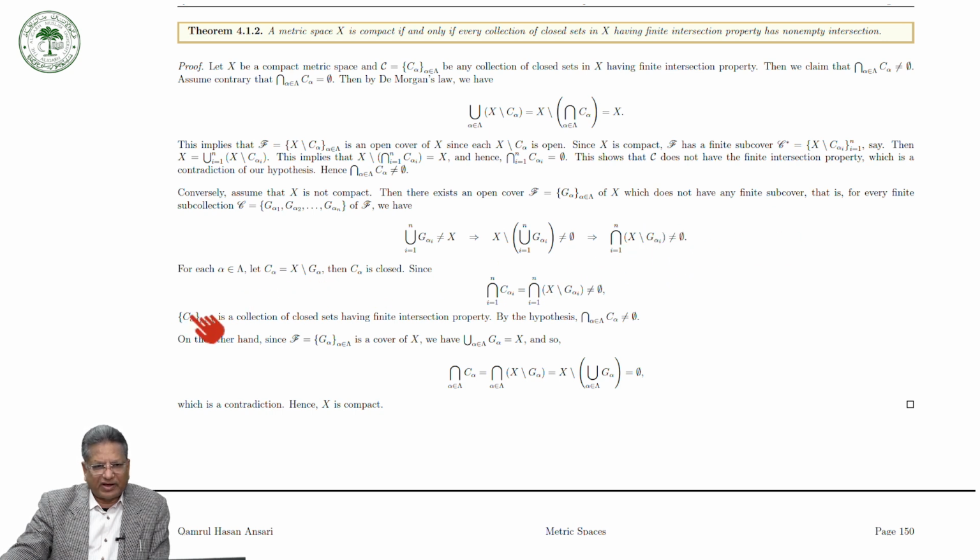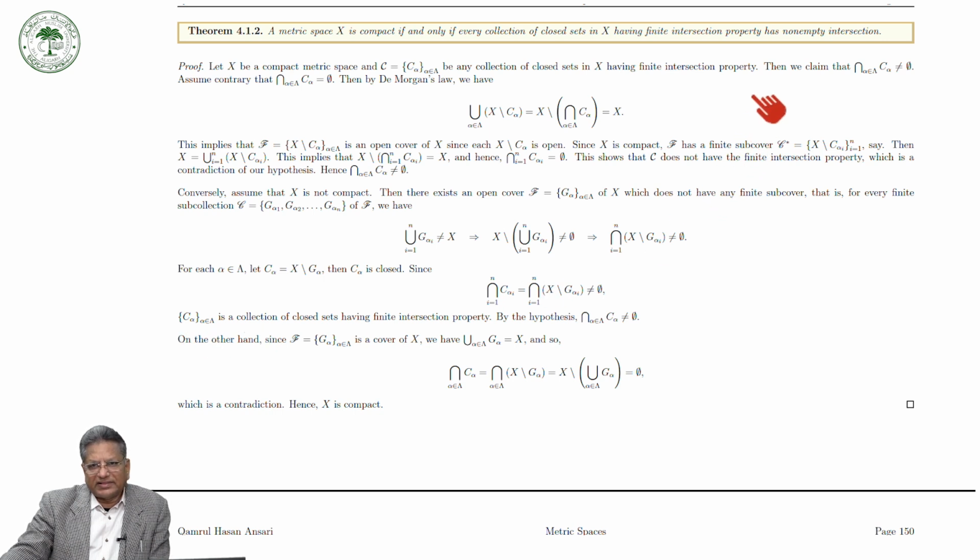Now for each alpha, let C alpha be the complement of G alpha. But G alpha i are open sets, so this is a closed set, so C alpha is closed. Now the intersection of C alpha i, i runs from 1 to n, is a finite intersection of closed sets, and because this is non-empty, this collection is a collection of closed sets having the finite intersection property.